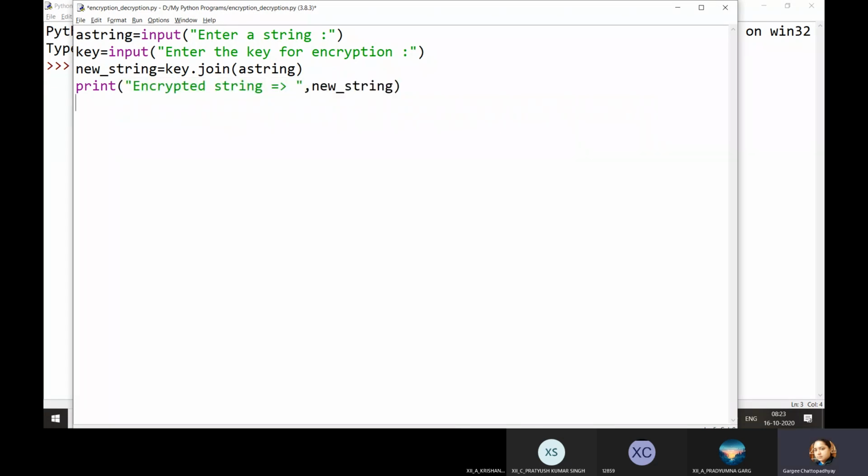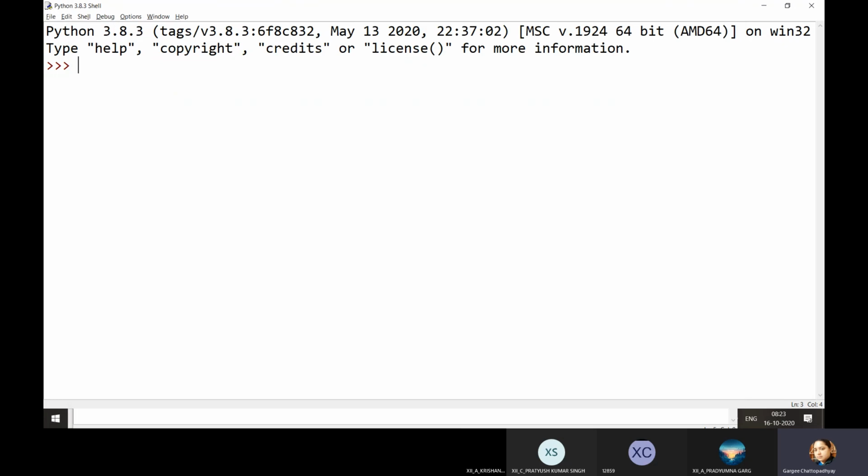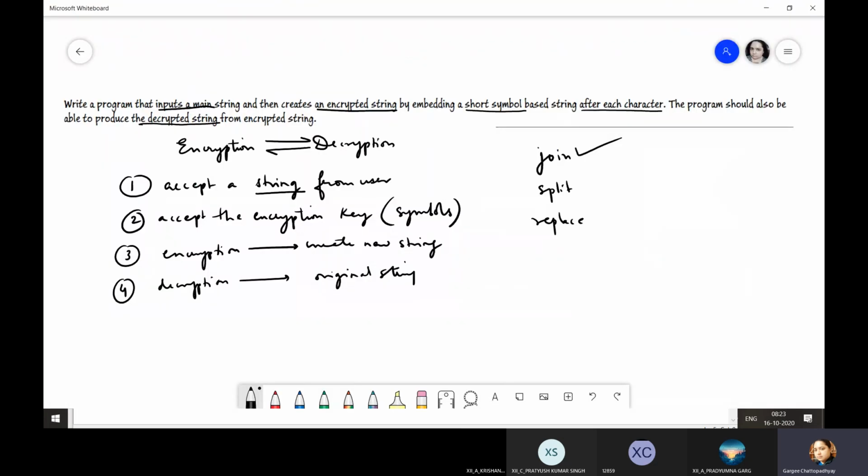Then you are now going to remove that character so that you get back the original string. Which function can you use here? I just have to remove those characters which were embedded after each character. So for this, I will be using the replace function.